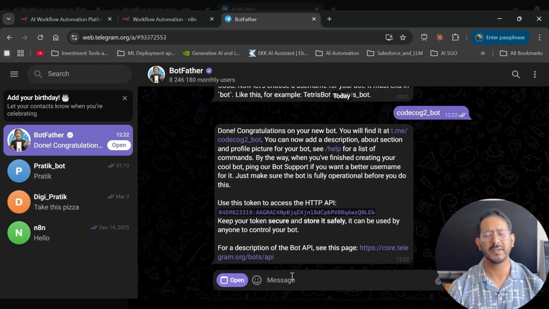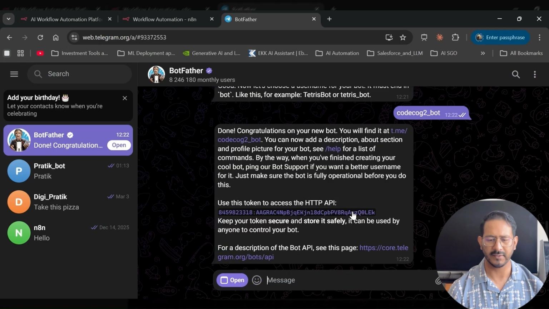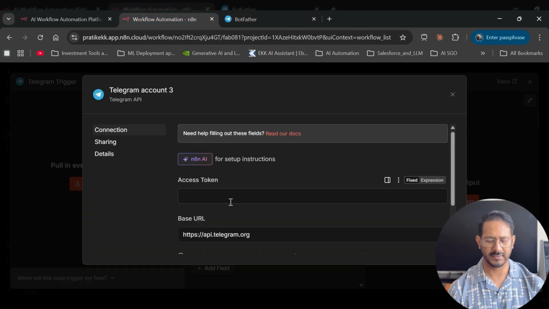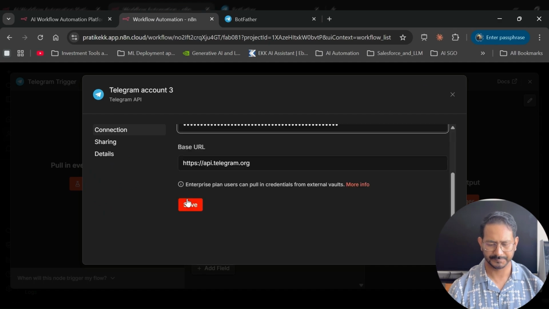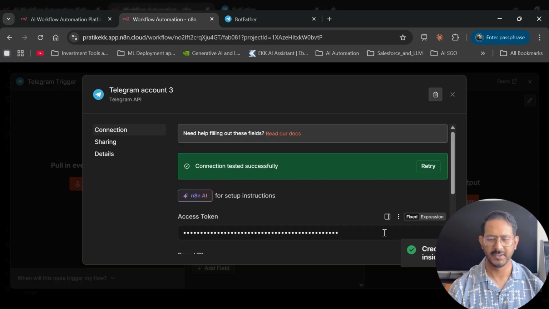Okay, so this username is available to us, and the moment I type in this username, I get a token, an access token. So I click on this access token, and now I go back to my workflow where I have to paste this into the access token. Once I paste and scroll down, I'll save it. It says credentials successfully created inside personal space. So that means my Telegram and n8n are now synced with each other.